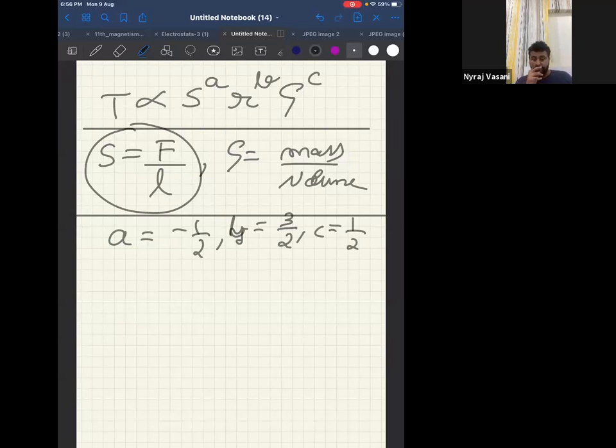I've written the answer. Tell me if you're getting this: minus half, 3 by 2 and half. That is the value for A, B, and C. Lavni is correct. Nikhil correct. Others try to answer.